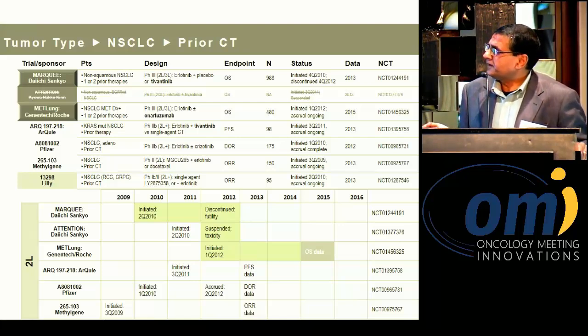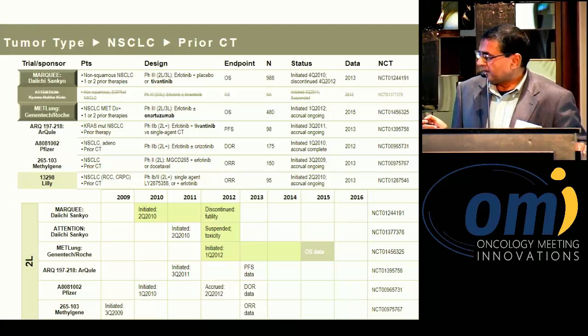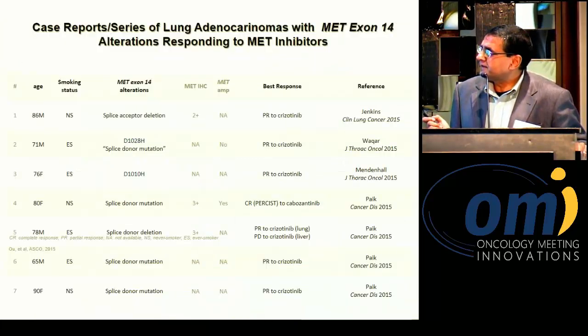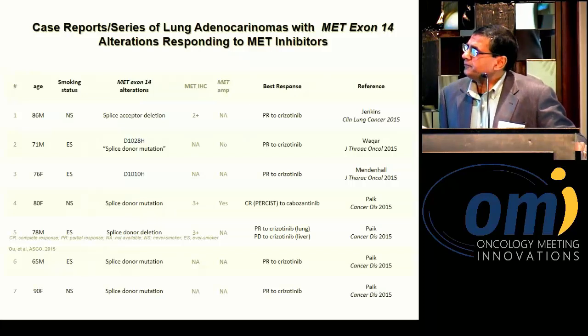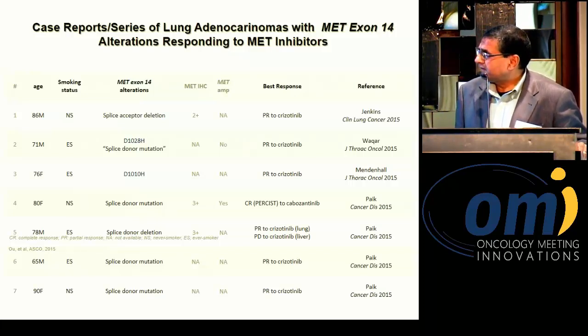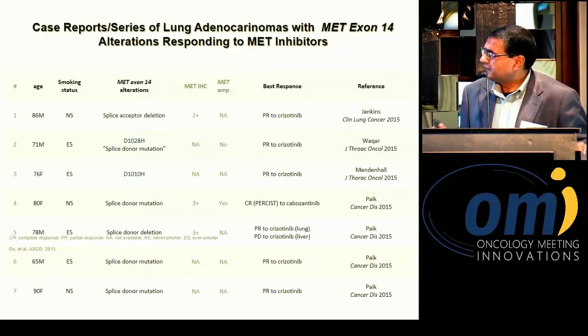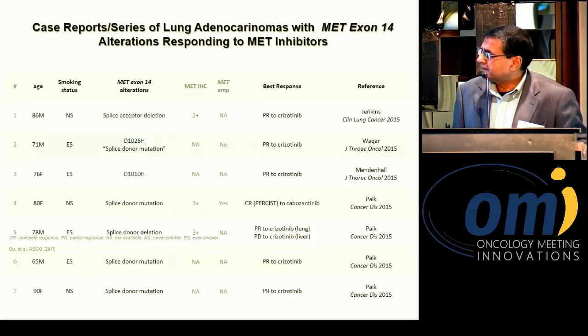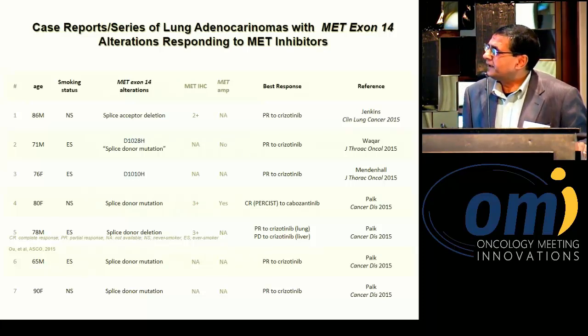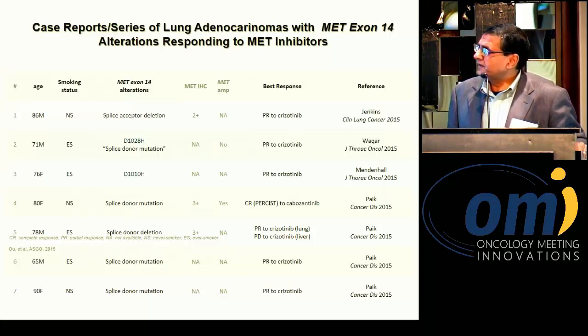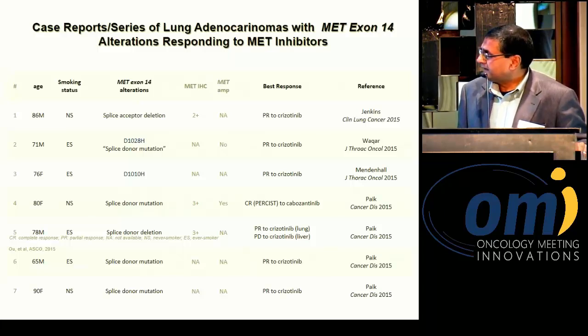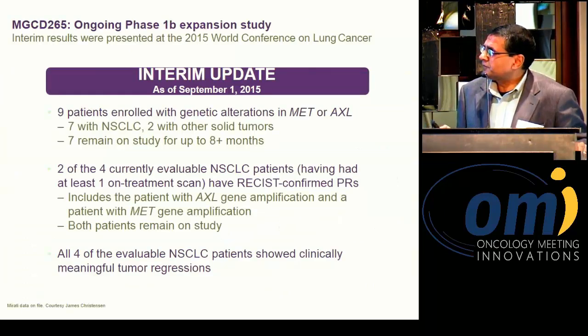So initially, it was quite disappointing several years ago that all of these clinical trials were negative or they didn't meet their endpoints. And this was really presented, and Paul will be presenting that tomorrow, I believe, as well, in terms of exon 14 skipping. But there is now more evidence from the various papers that have been published more recently this year that if you have splice site mutations, that is exon 14 or juxtamembrane domain mutations, you can have robust activity that is quite interesting and can be long-lasting in some of our patients as well.